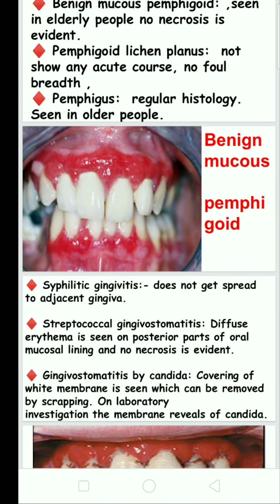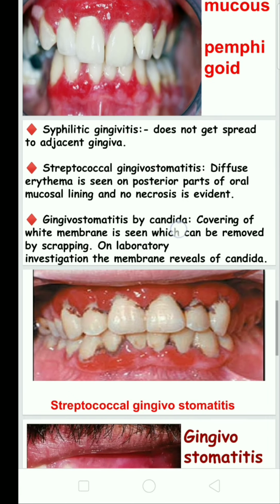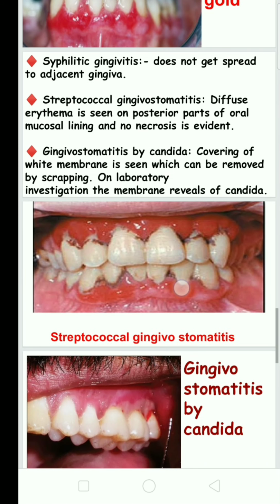Pemphigus has a characteristic histology and is seen in older people, whereas acute necrotic ulcerative gingivitis is mostly seen in younger individuals. Syphilitic gingivitis does not extend to the adjacent gingiva, and in streptococcal gingivitis there is a diffuse erythema.